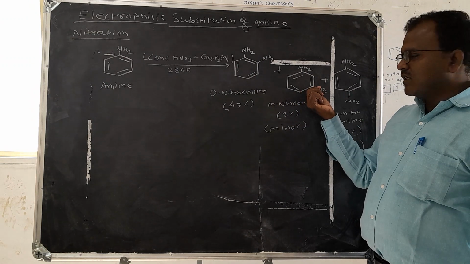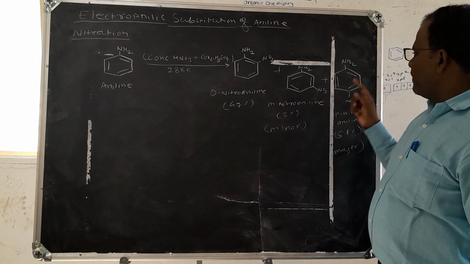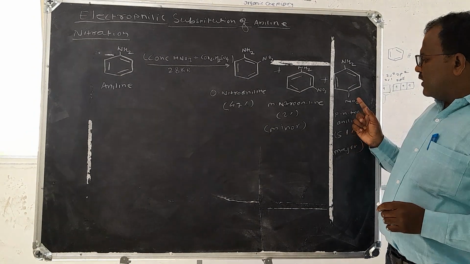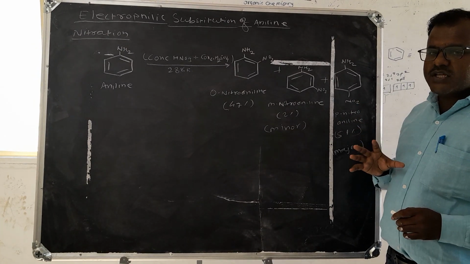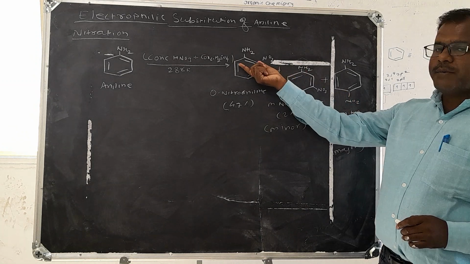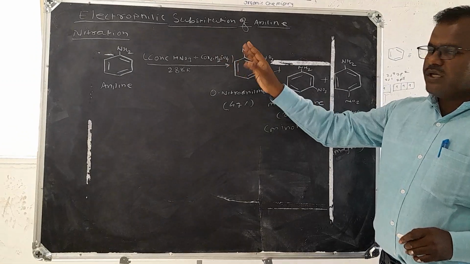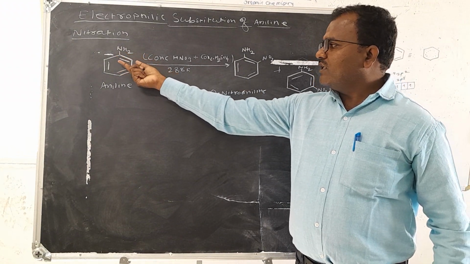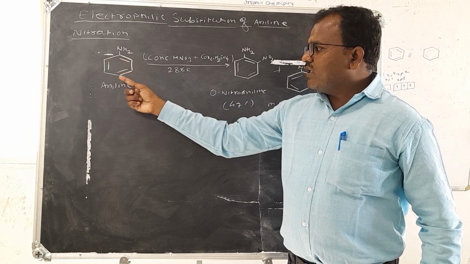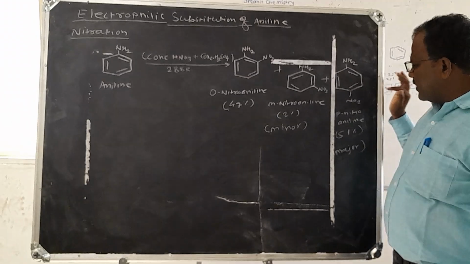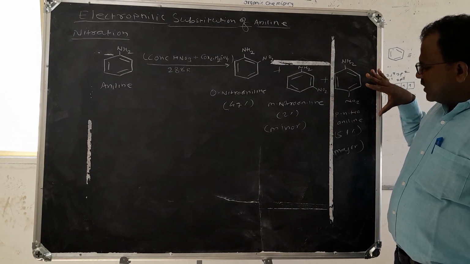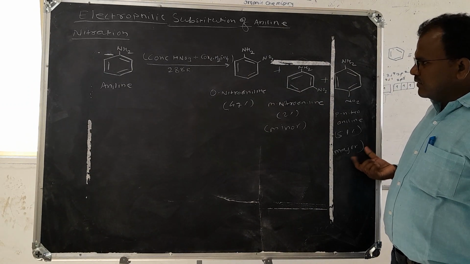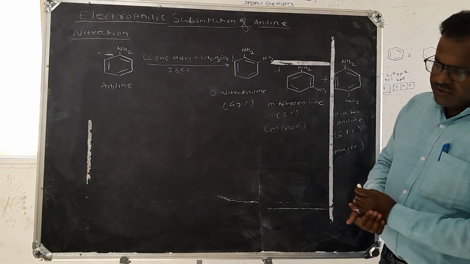In meta-nitroaniline, the nitro group is attached at the meta position, and in the other case the nitro group is attached at the para position. If an electron donating group is attached to the benzene ring, electron density is more at the ortho and para positions. That's why the nitro group is attached at the para position, giving the maximum yield, 51%. So this is the nitration reaction.